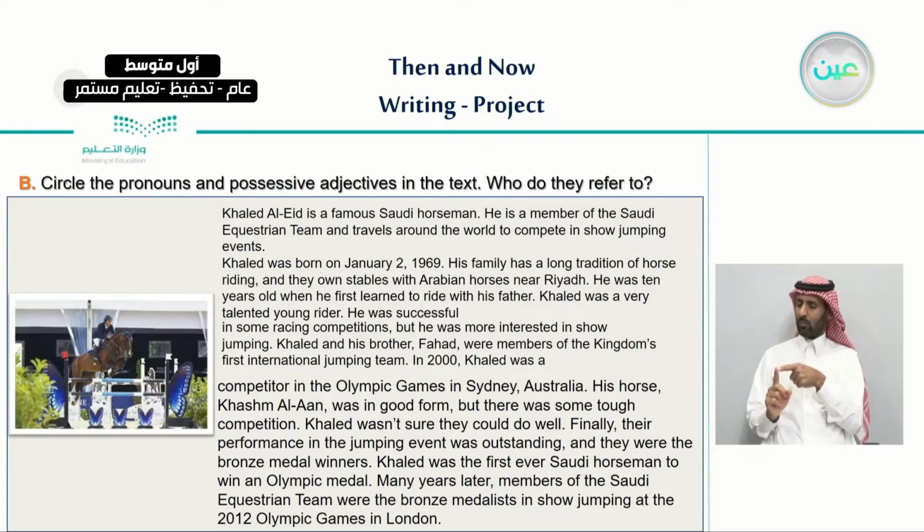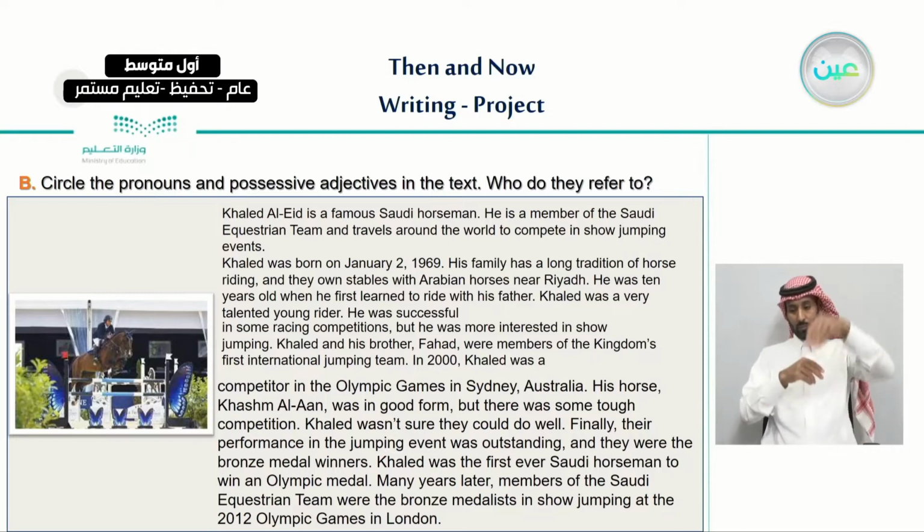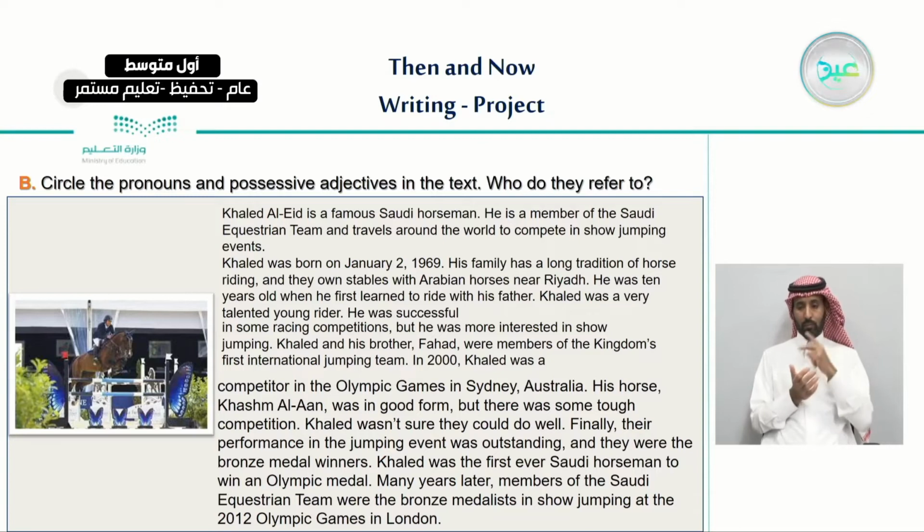So, let's begin reading. Khalid Al-Eid is a famous Saudi horseman. He is a member of the Saudi equestrian team and travels around the world to compete in show jumping events. Khalid was born in January 2, 1969. His family has a long tradition of horse riding, and they own stables with Arabian horses near Riyadh. He was 10 years old when he first learned to ride with his father.